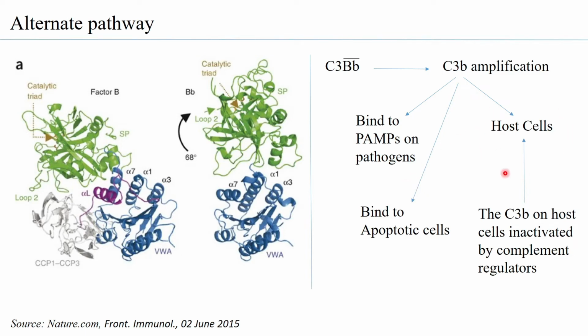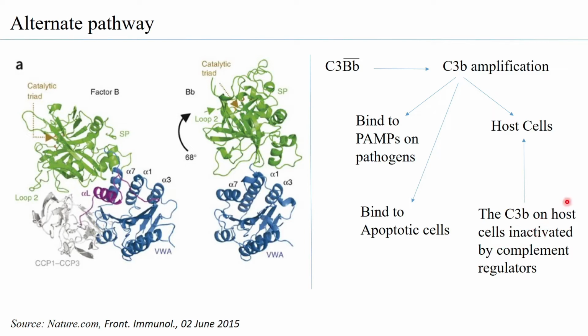But then, why would one want the host cells to be eliminated? C3b on binding the host cells can trigger a pathway that can start lysing the host cells. Now that is going to be detrimental. Therefore, there is a set of complement regulators that can bind to the C3b on the host cell and prevent the C3b from becoming active. So the C3b is basically inactivated.